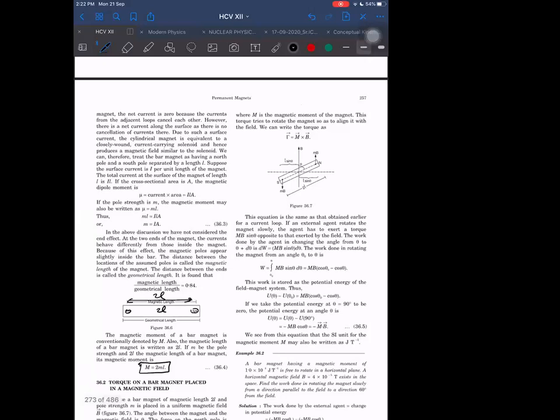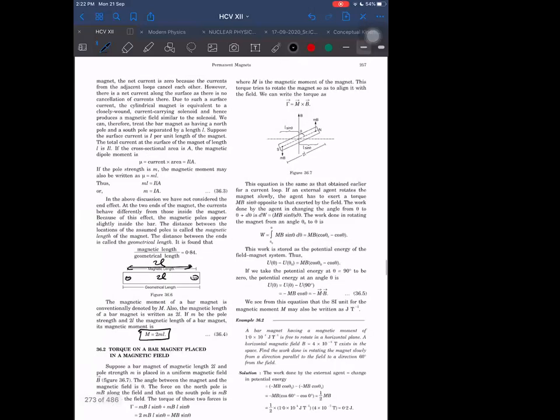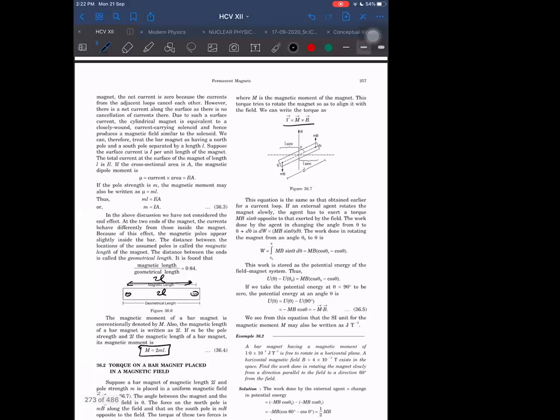Now we can find out torque by another way also. We found torque by m cross B, but now we can find torque by mB this way also, the way we used to do before. Those formulas will work here as they are. For charges, we found the torque due to the couple as QE into 2L sine theta. Same way we can say m into B into 2L sine theta. The same formula will be valid here also, where small m is the pole strength or the magnetic charge.